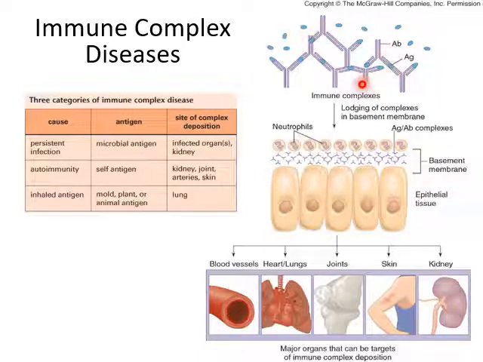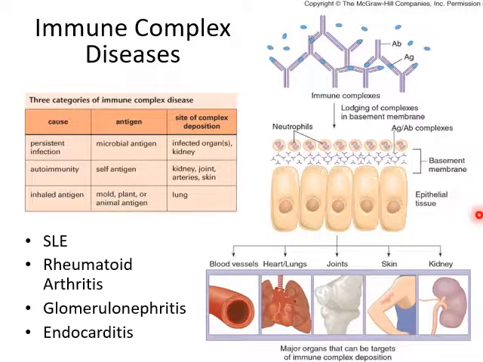So basically what happens over here is antigen and antibody are constantly getting combined. Because of constant supply of antigen, immune complexes are generated in larger amounts which our body cannot dispose of, and such excess complexes will get deposited in organs, especially the basement membrane over epithelial tissue, and this can occur in various organs like kidney, skin, joints, heart, lung and blood vessel.